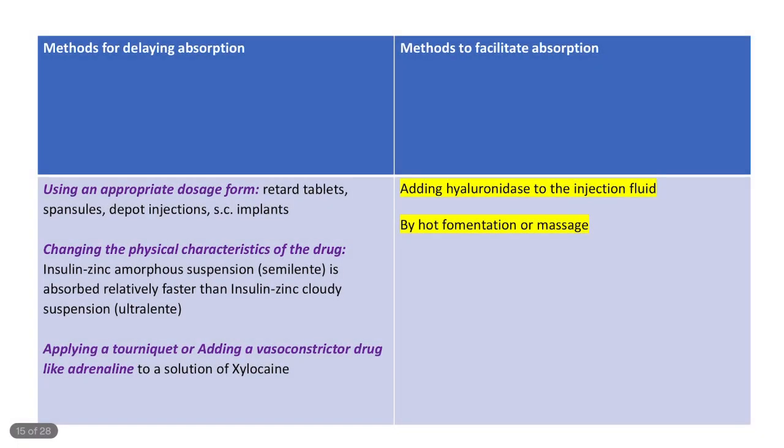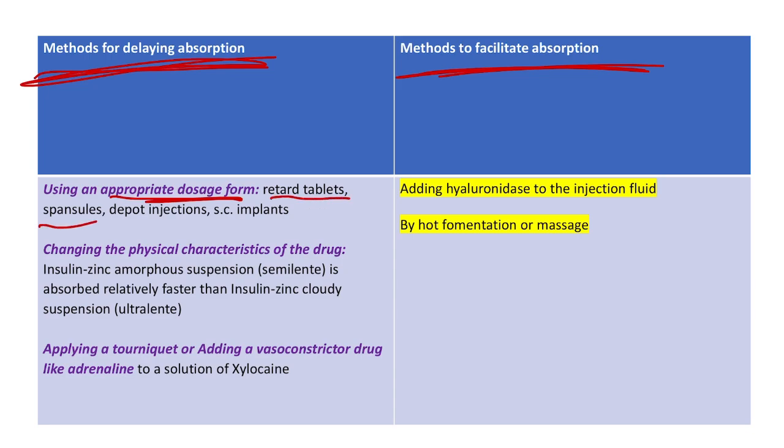Now coming to the methods for delaying the absorption of a particular drug and methods for facilitating the absorption of the drugs. For delaying the absorption of the drugs, we can use an appropriate dosage form. So slow but sustained release forms can be used, like we have the retard tablets, then we have the spansules, example iron formulations, then we have the depot injections, example testosterone, and then fluphenazine depot injection, and then we have subcutaneous implants, example testosterone pellets. These will provide a sustained release of the drug, but it will delay the absorption.